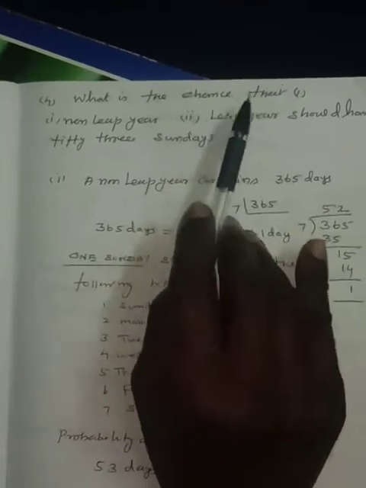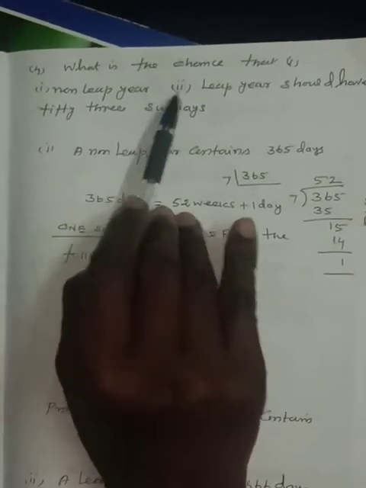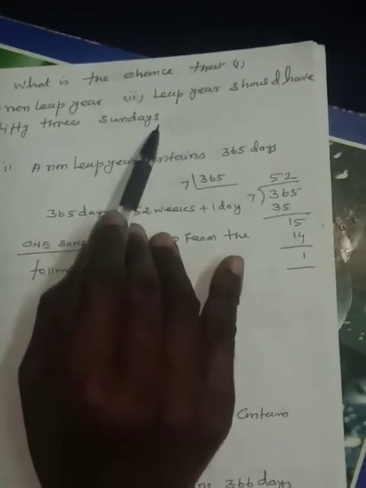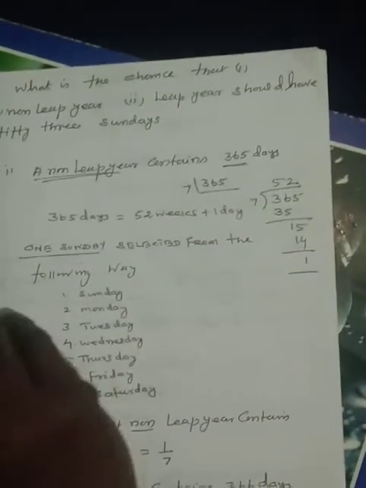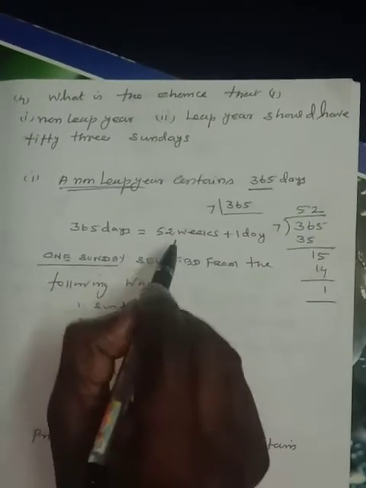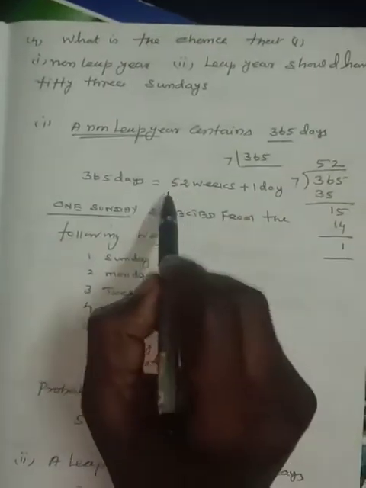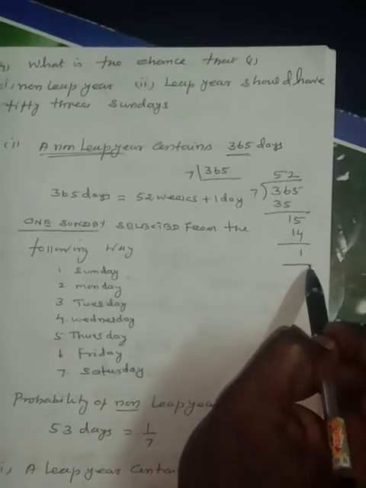What is the chance that a non-leap year, and a leap year, should have 53 Sundays? First we take a non-leap year. A non-leap year contains 365 days. How many weeks? 52 weeks plus 1 day. Why? Divide 365 by 7. The quotient is 52, therefore 52 weeks. Remainder is 1, therefore 1 day.